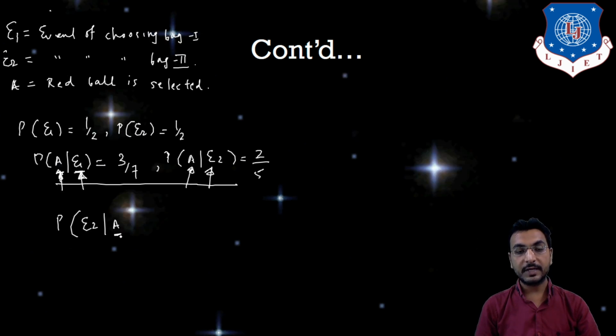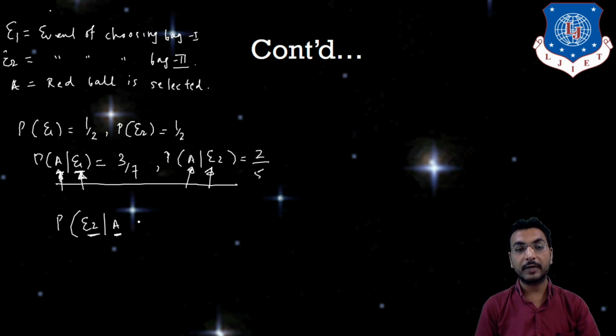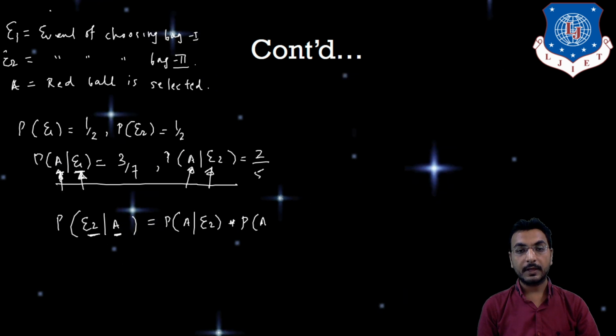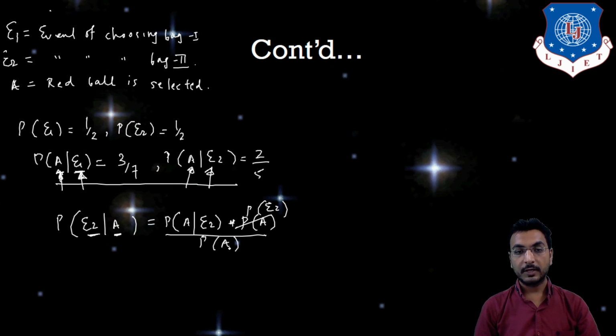That means this can be interpreted in this manner: red ball is selected from bag 2. That I want to calculate. So can we say that here the formula will be like this? The formula will be P of E2 given A, equals P of A given E2 into P of E2, divided by P of A. This we want to calculate. So this is the formula as per what we had seen in the previous slide.